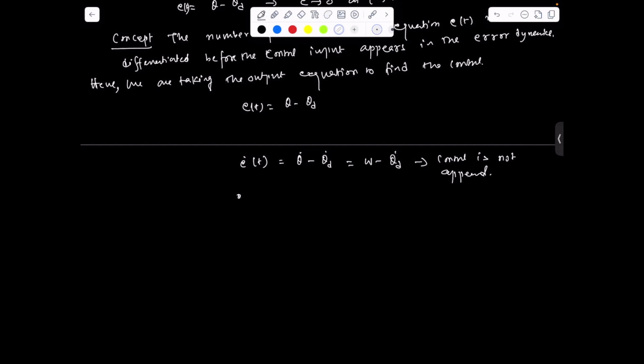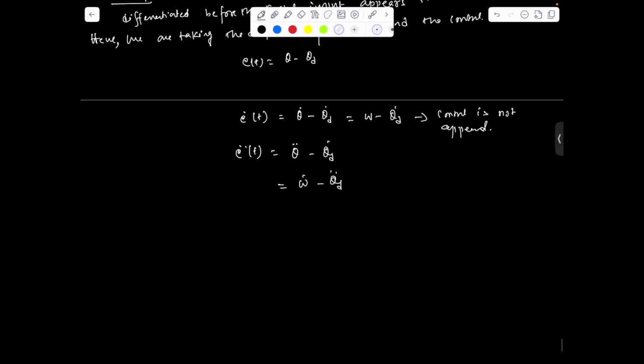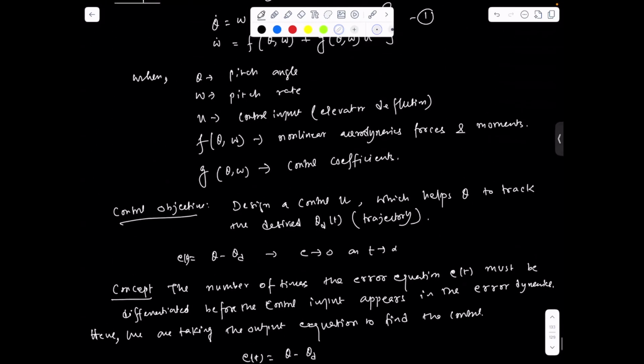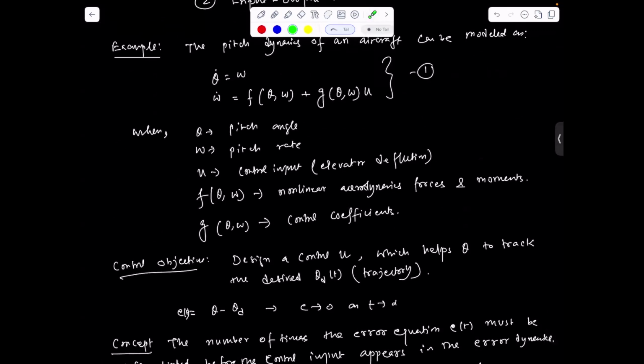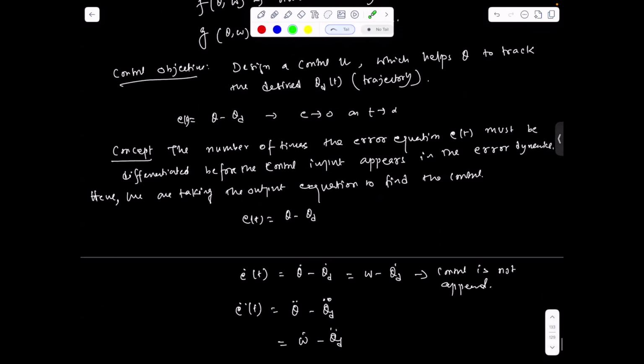So e double dot of t, we can write theta double dot minus theta d double dot. In place of theta double dot, we can write omega dot minus theta d double dot. So it is clear that omega dot appears in the dynamics, and omega dot is also a function of control.